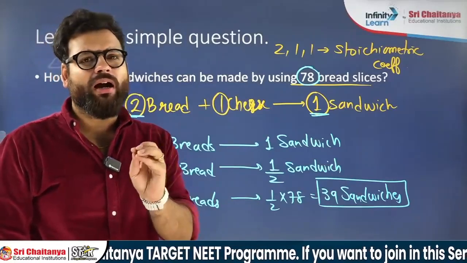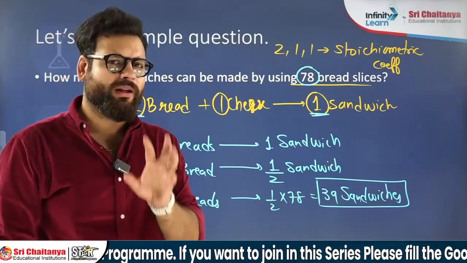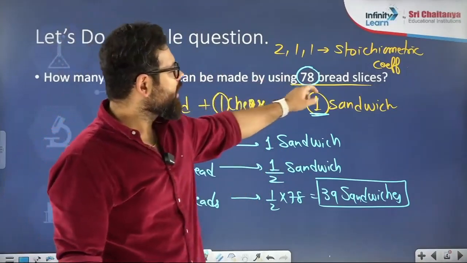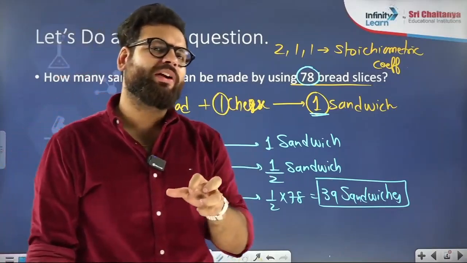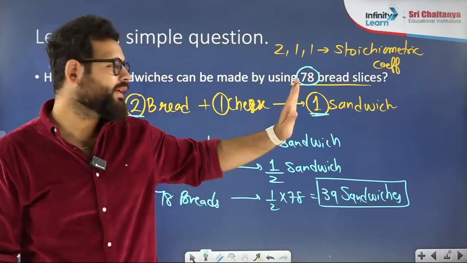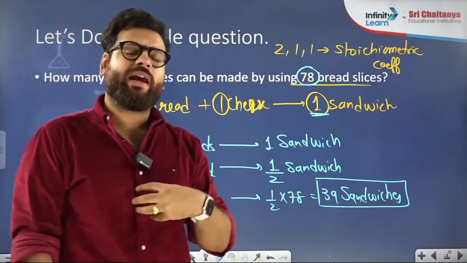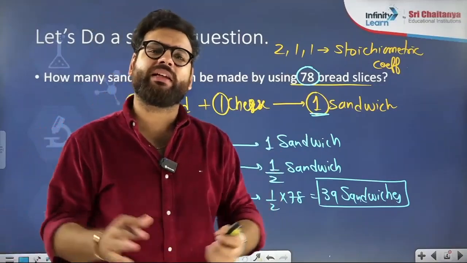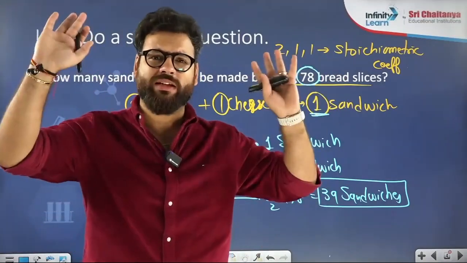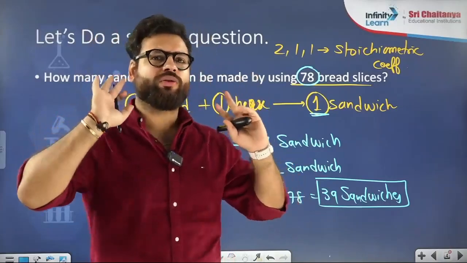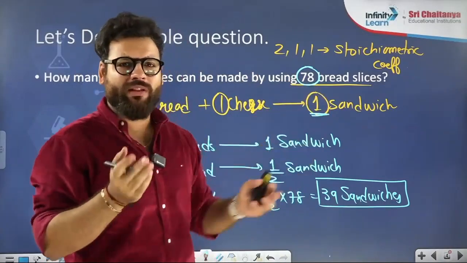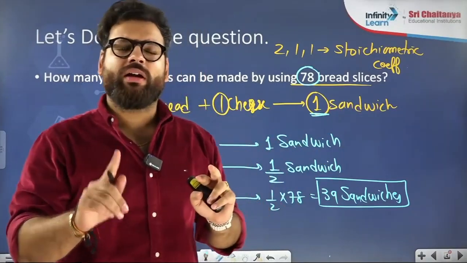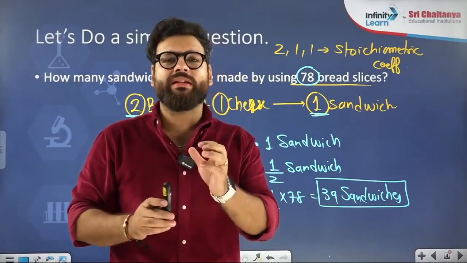Now there can be another type of question. All of you, please see here. You tell me, why did you not ask me, sir, you have given bread slices, why haven't you given cheese slices? I said that there are 78 bread slices. When only bread slices are given, you need to consider that cheese slices are present in excess. You have thousands of cheese slices. So you will take 78 bread slices with 39 cheese slices and make a total of 39 sandwiches. Whenever data of any reactant is not given, it is taken in excess.